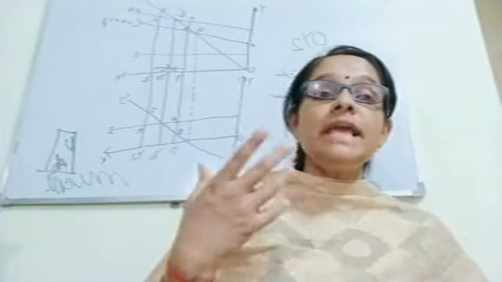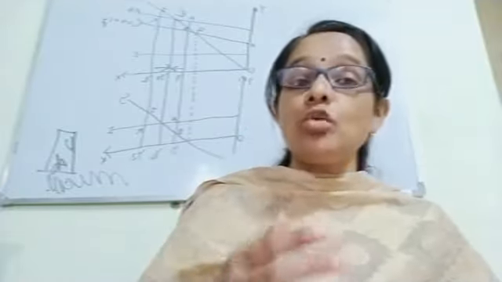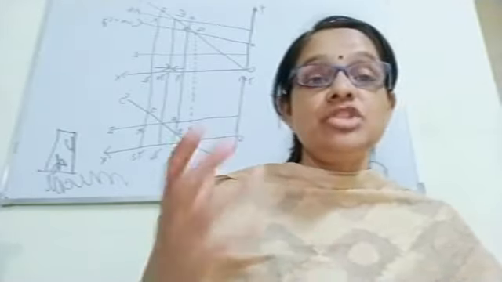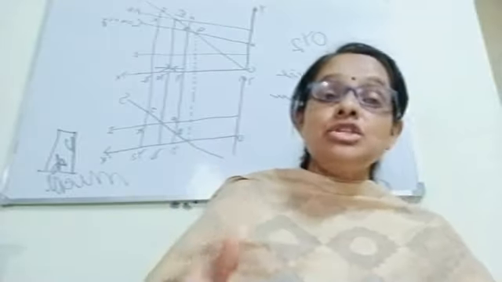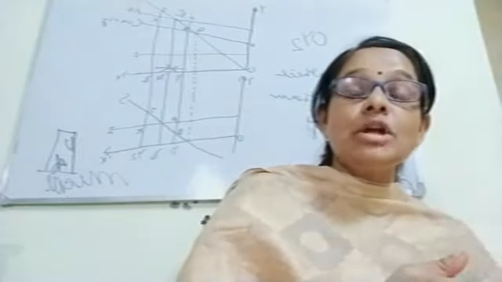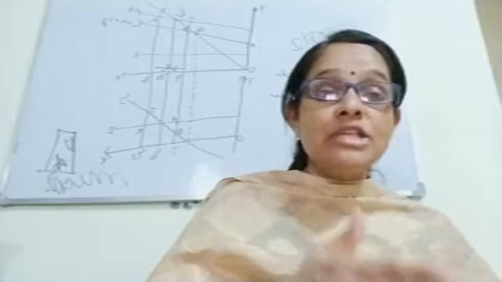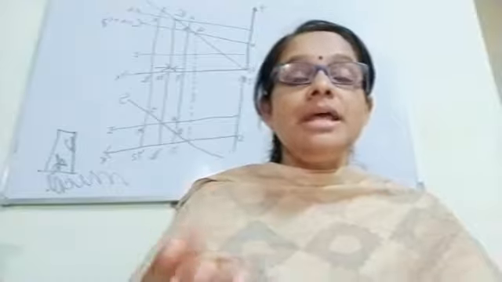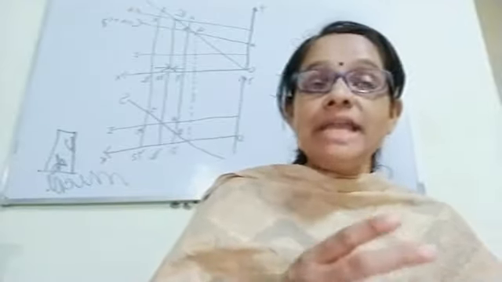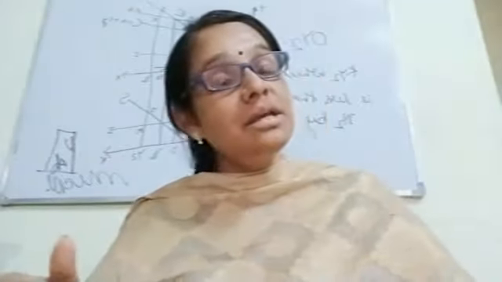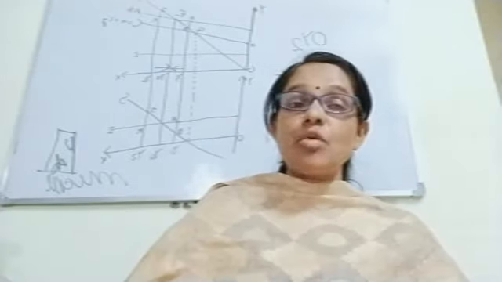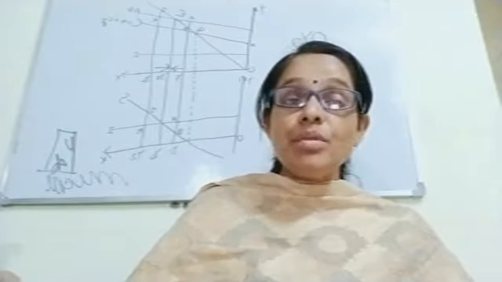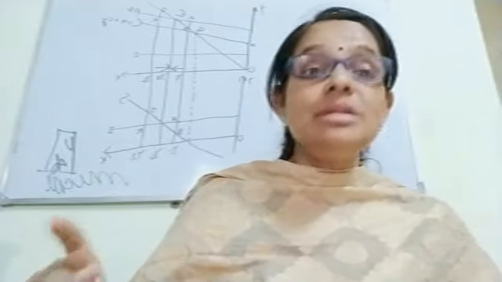A consumer will be able to maximize utility by following a general rule: marginal utility must be equal to price of the commodity, and we know that price of the commodity is measured in terms of money. So it is clear that it is the money which guides the consumer in taking consumption decision.